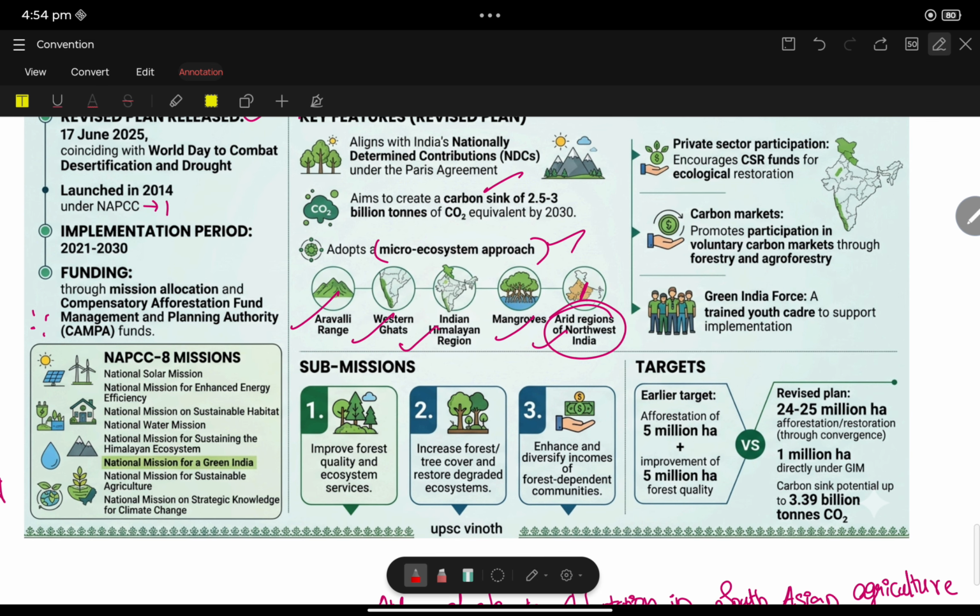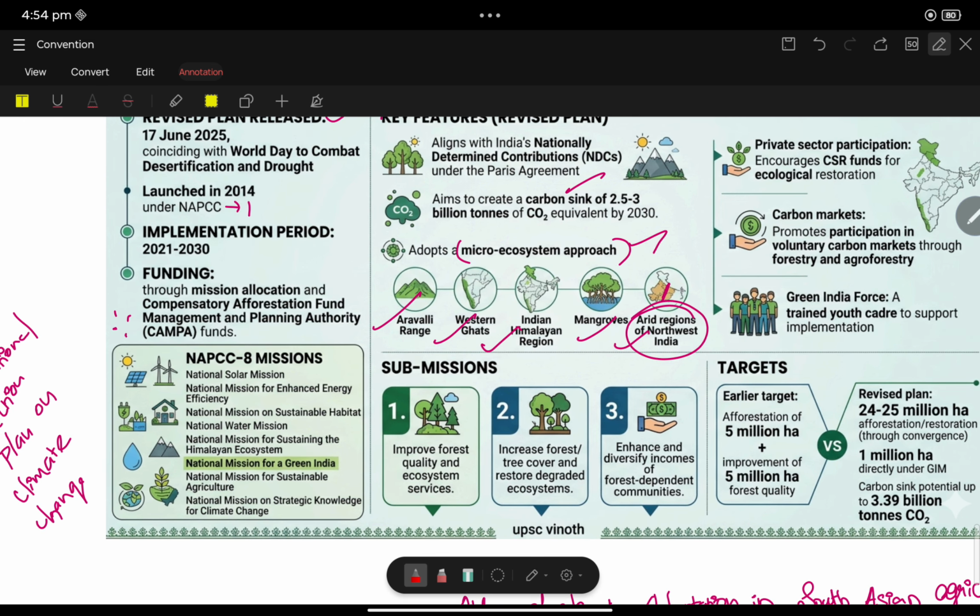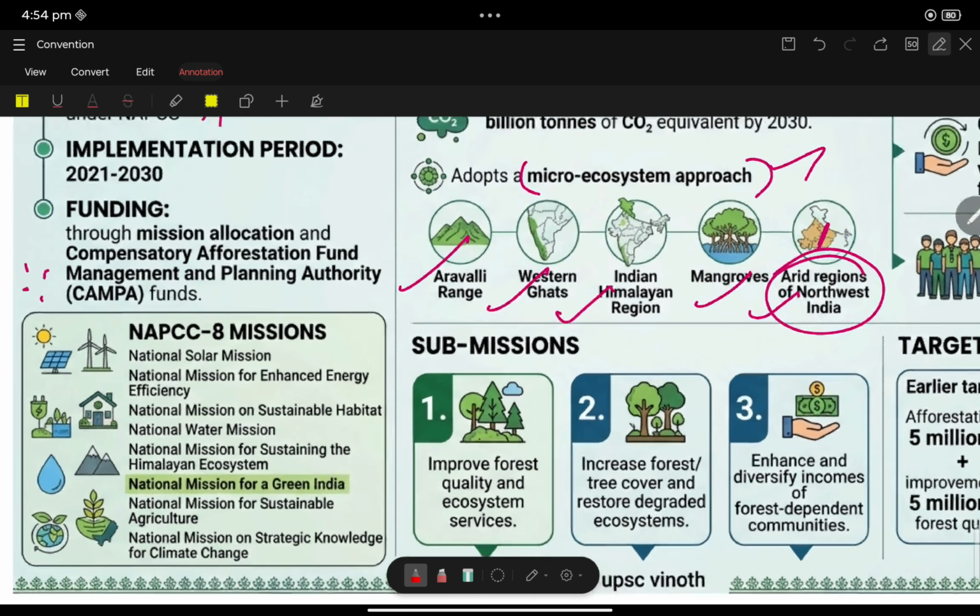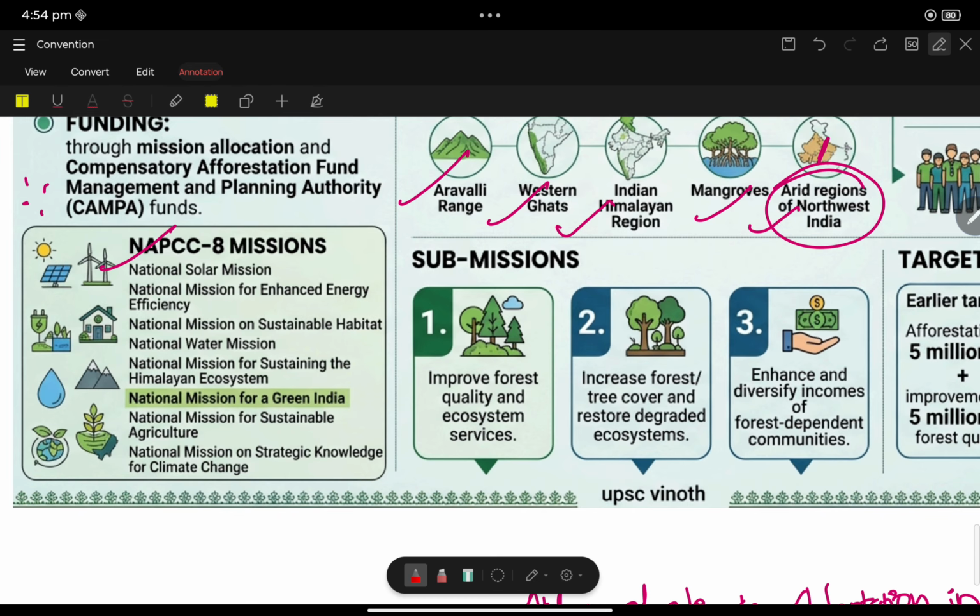The National Action Plan on Climate Change has 8 missions. What are the 8 missions? National Solar Mission, National Mission for Enhanced Energy Efficiency, National Mission on Sustainable Habitat, National Water Mission, National Mission for Sustainable Himalayan Ecosystem, National Mission for Green India, National Mission for Sustainable Agriculture, and National Mission on Strategic Knowledge for Climate Change. These are all important missions. One of the missions is the National Mission for Green India.